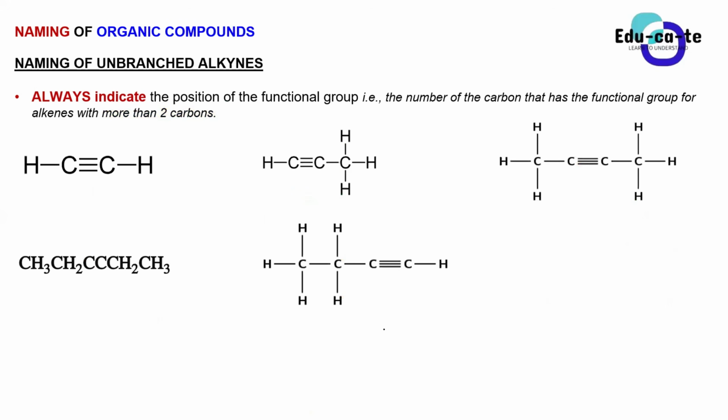So when you do the same for the unbranched alkynes, I forgot to edit here. This is alkynes. The simplest alkyne that we can have has 2 carbons. This is 1 carbon, this is another carbon. Now my question is, what is the name of this compound, which is compound A?